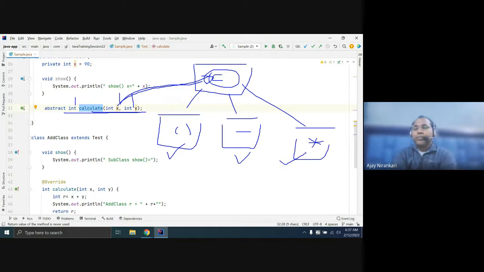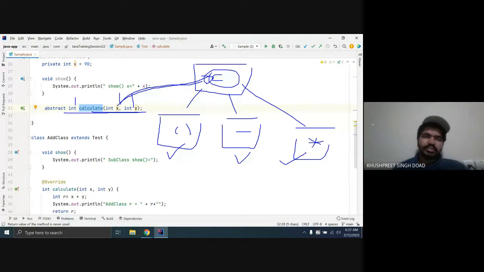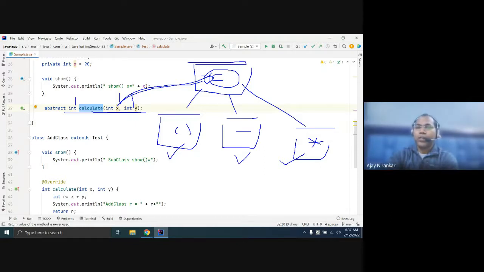Is it okay? And sir, what do we say when someone says this class is abstract? It means it has some particular method, one method that is not declared or defined. If any class is abstract, what does it mean? First, this class can hold some variables, can hold some methods with definition, and can also hold some methods without definition. So an abstract class has a property.